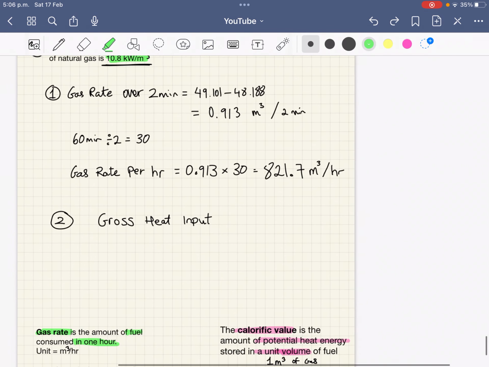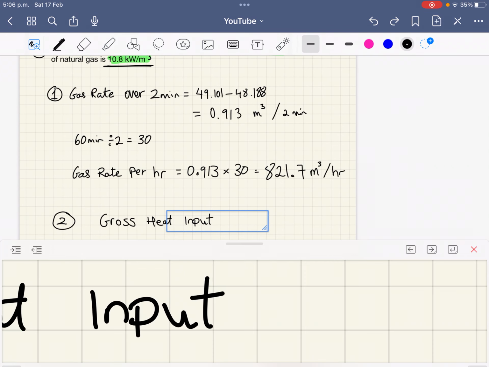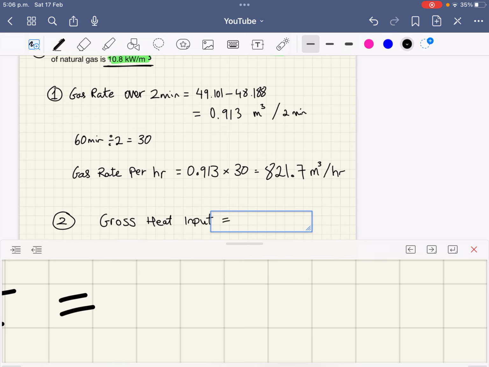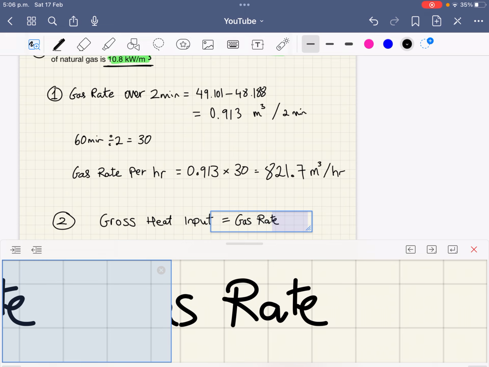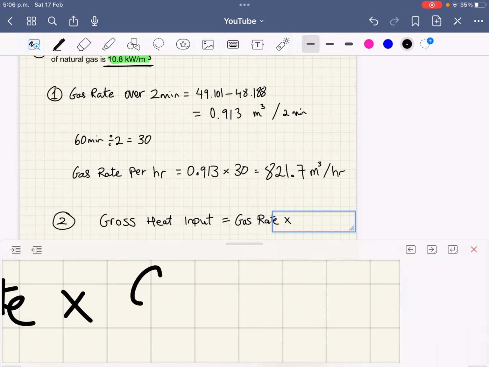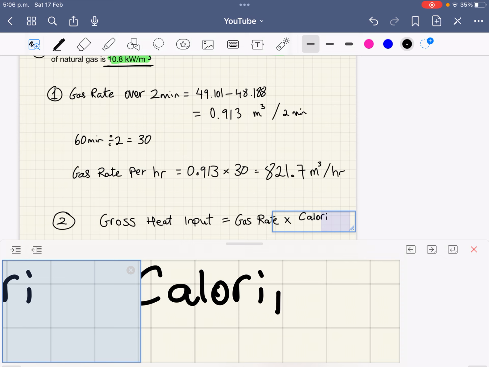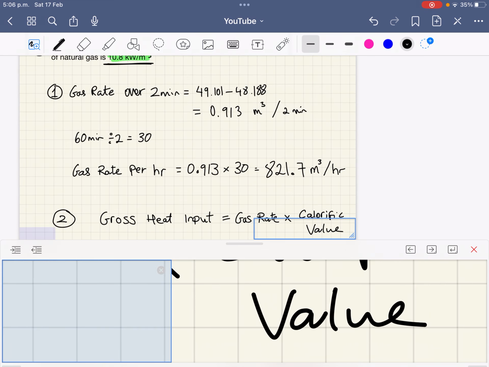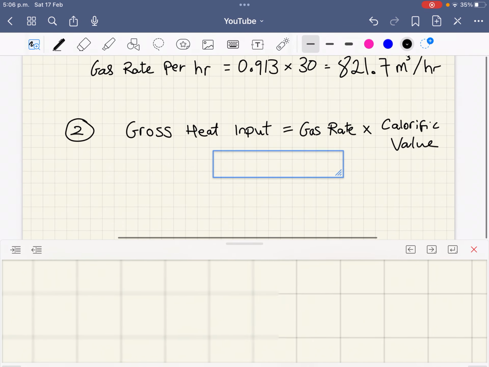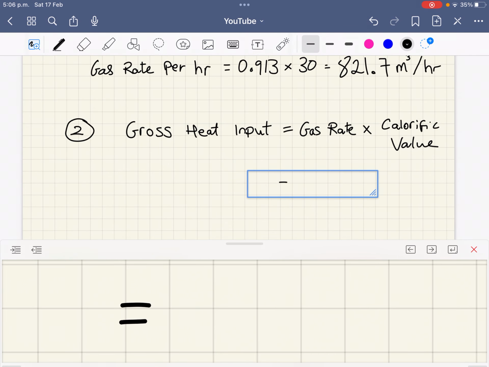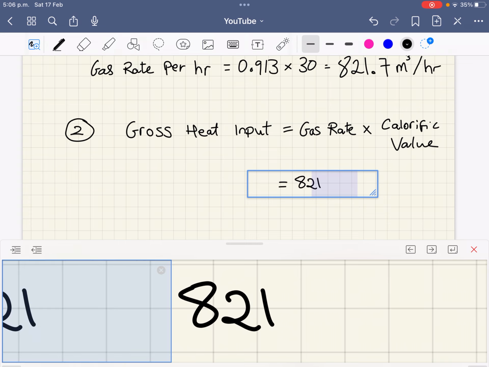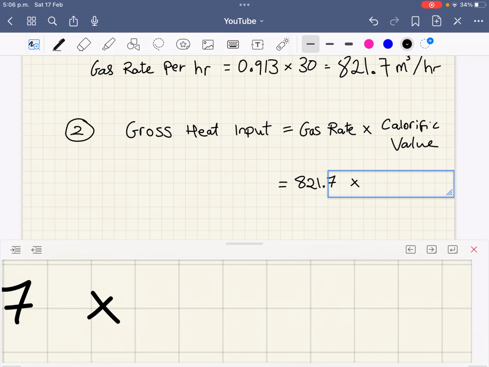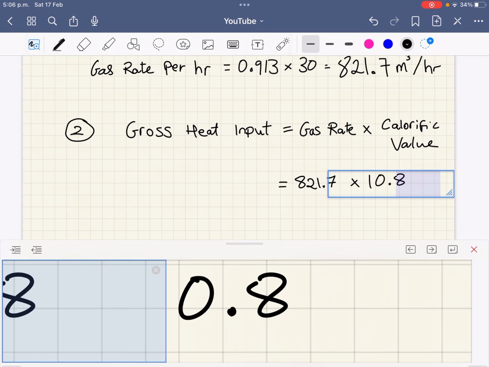So gross heat input, well, that is going to be your gas rate from your previous question multiplied by your calorific value. Our gas rate was 821.7 and our calorific value is in the question, 10.8.